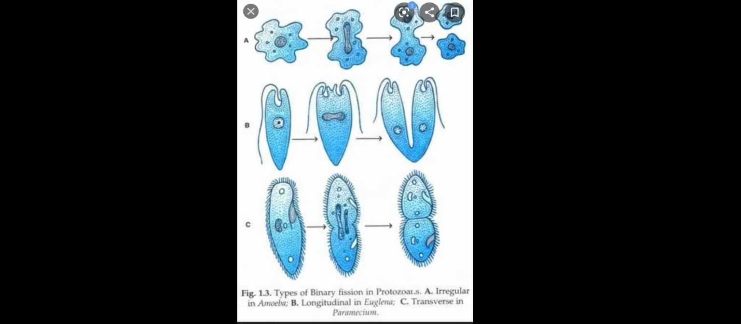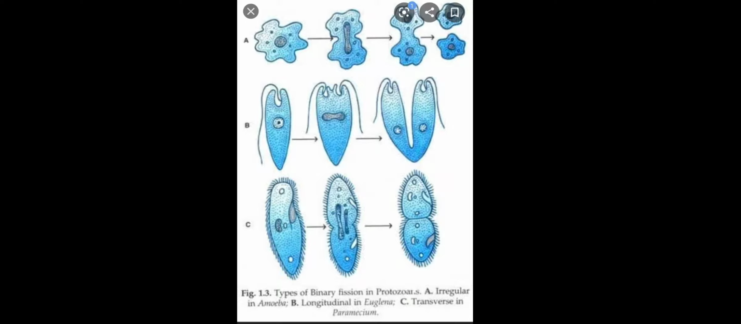Okay, now let us start with the fission. This figure clearly gives you the idea about the binary fission. Now, binary fission: bi means two and fission means splitting. So here you have three organisms showing you the binary fission: amoeba, euglena and paramecium.